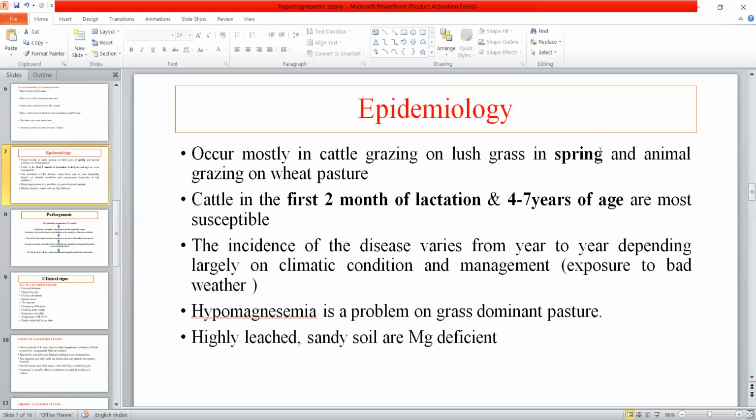Also, hypomagnesemia is a problem of grass-dominant pasture. As I told you, the lush grasses, the young grasses, have less magnesium content. Because of this, there will be a deficiency of magnesium in the body. Also, sandy soil or highly leached soil is magnesium deficient.